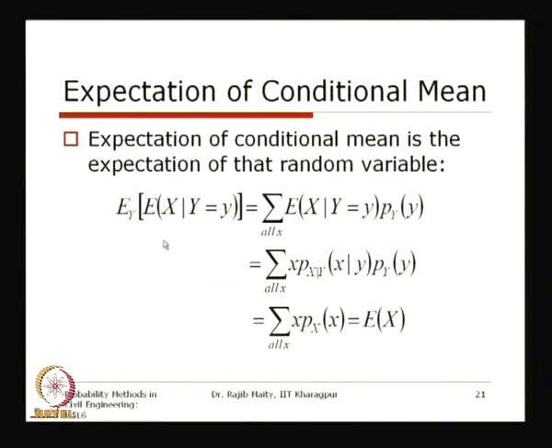This is the conditional mean, x given y. Now we are taking the expectation of this full quantity, written here as E. The subscript y indicates that the quantity inside is the conditional mean, conditioned with respect to y.